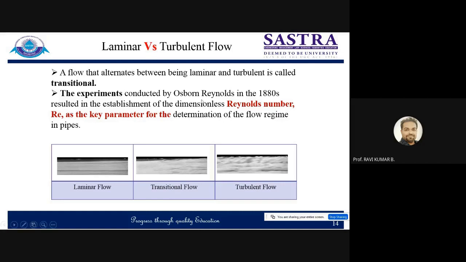Reynolds in the 1880s did an experiment, and he formulated a non-dimensional term that is called Reynolds number. Based on the Reynolds number value, you can say this flow is laminar, this flow is turbulent, this flow is transition.